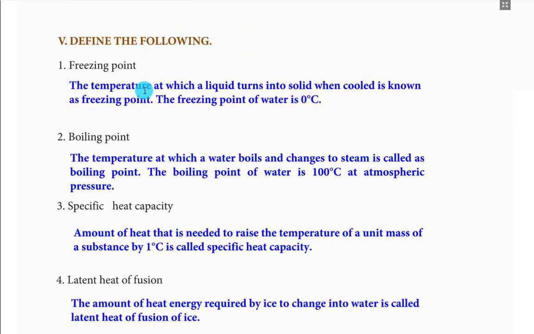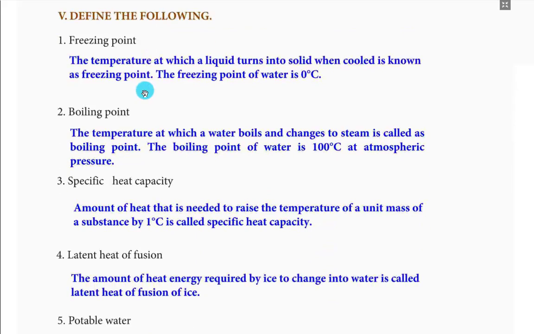Next Roman letter, fifth Roman letter, define the following. First one, freezing point. The temperature at which a liquid turns into solid when cooled is known as freezing point. The freezing point of water is 0 degrees Celsius. Second one, boiling point. The temperature at which water boils and changes into steam is called boiling point. The boiling point of water is 100 degrees Celsius at atmospheric pressure.